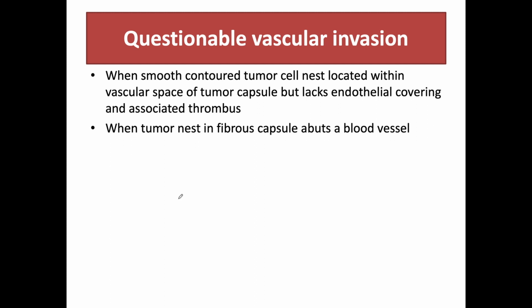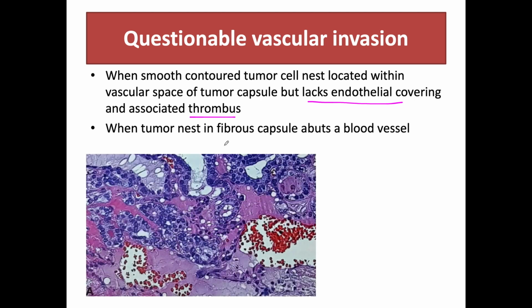Coming to the questionable vascular invasion: when a smooth contoured tumor cell nest is located within the vascular space of the tumor capsule but lacks the endothelial covering and associated thrombus, and when a tumor nest is seen in a fibrous capsule abutting a blood vessel, that is, the tumor is seen in the capsule near the blood vessel but not inside the blood vessel, that is called questionable vascular invasion.